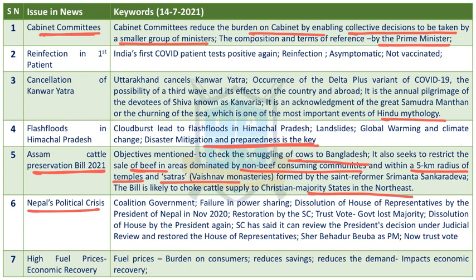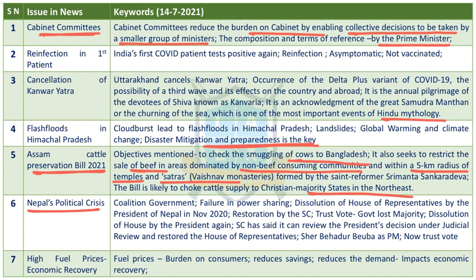But then KP Oli, the ex-prime minister of Nepal, didn't agree to power sharing, power transition. After 2.5 years, he didn't agree to share the power with the other person. That has led to the falling out of the coalition. And then this failure in power sharing has led to KP Oli seeking dissolution of the House of Representatives.